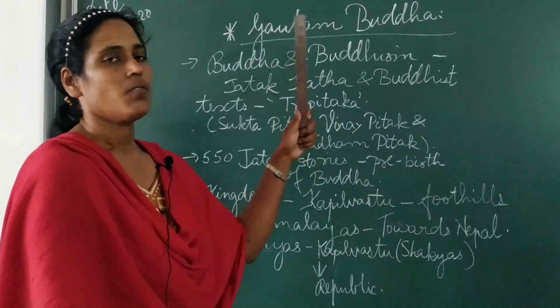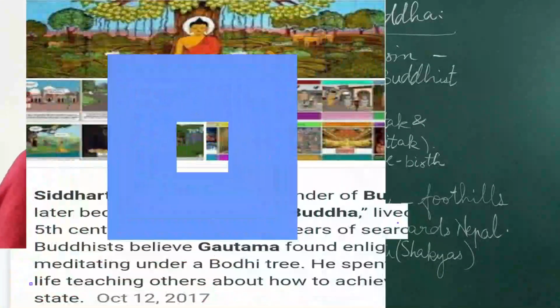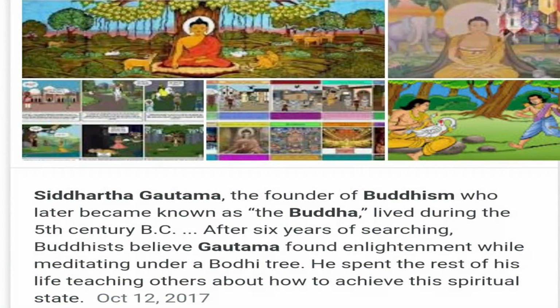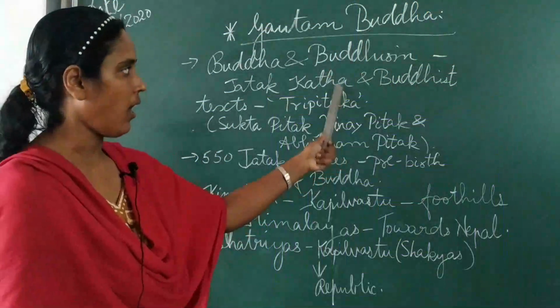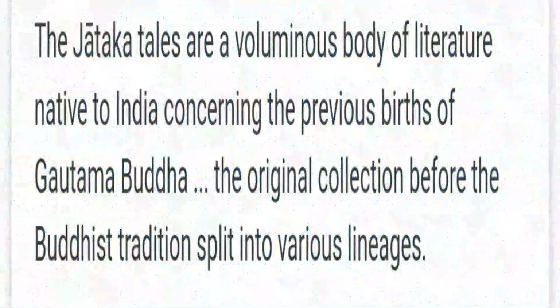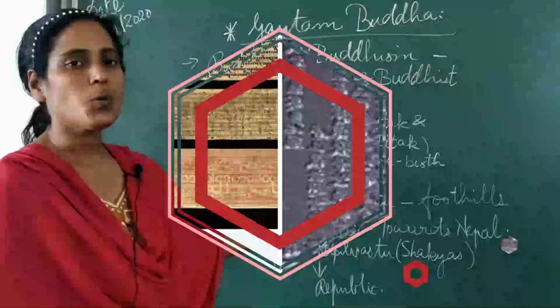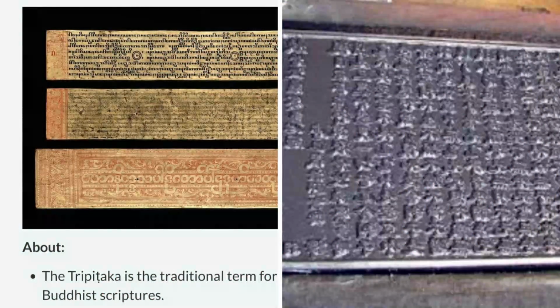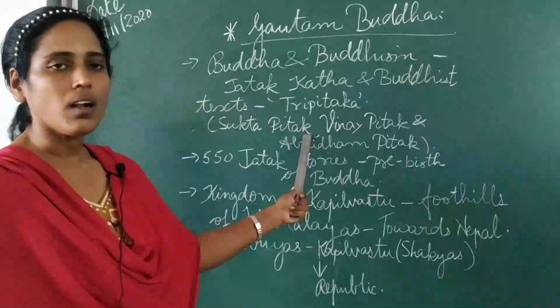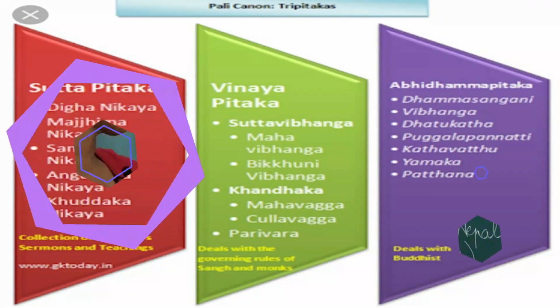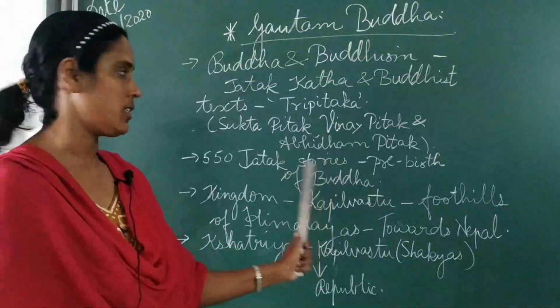Gautam Buddha, we can study about him and about the religion established by him, that is Buddhism, from the Jatak Katha and Buddhist texts. The Buddhist texts are known as Tripitaka. What are they known as? They are known as Tripitaka. Examples here are Sukta Pitak, Vinay Pitak and Abhidham Pitak. These are some of the names of the texts of Buddhism.